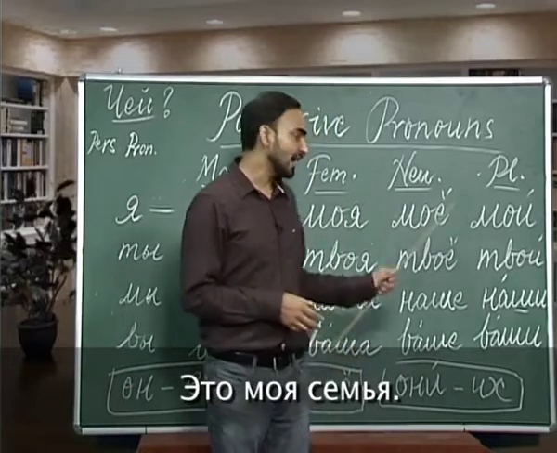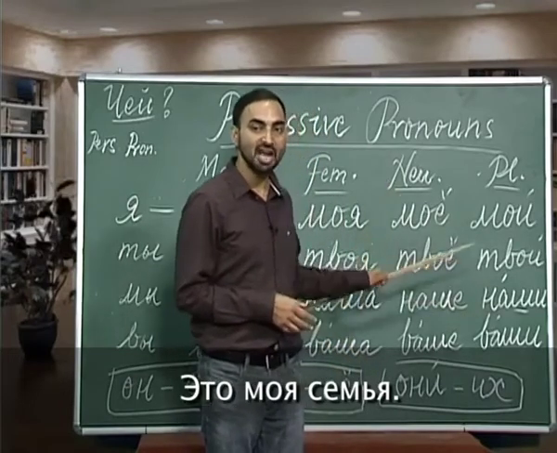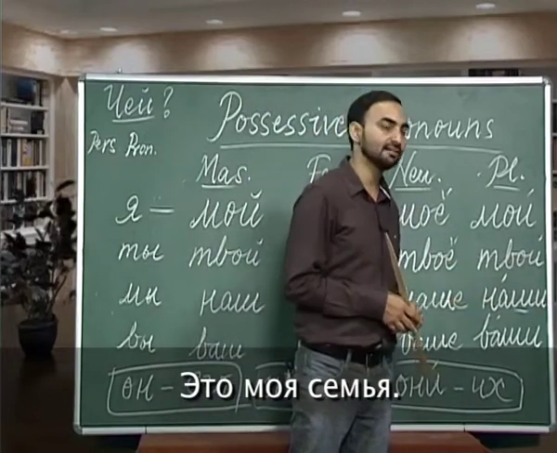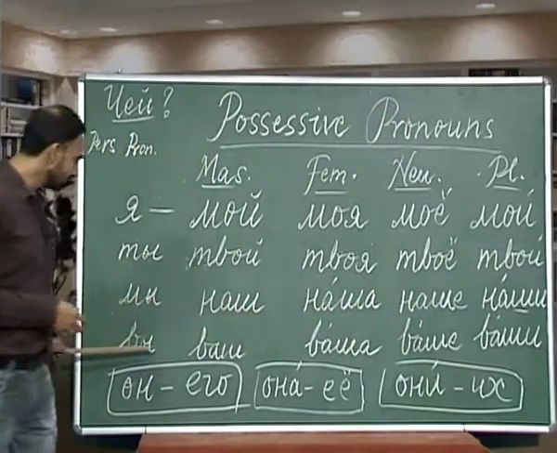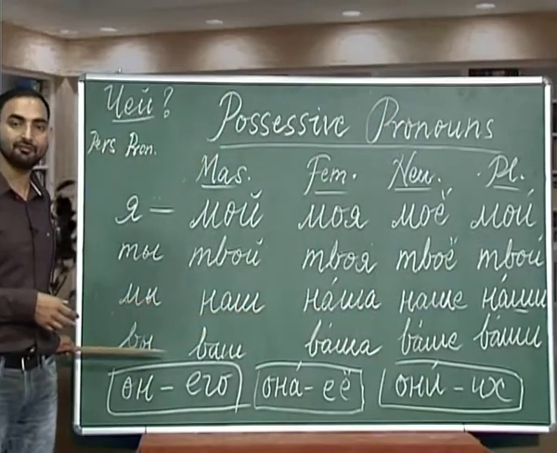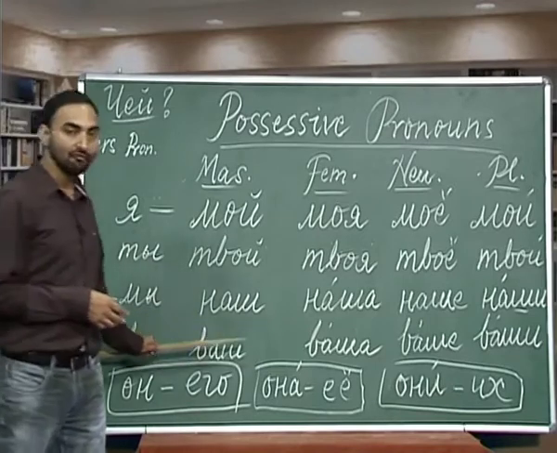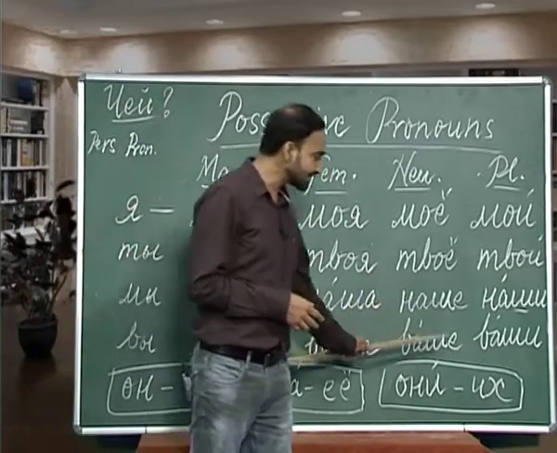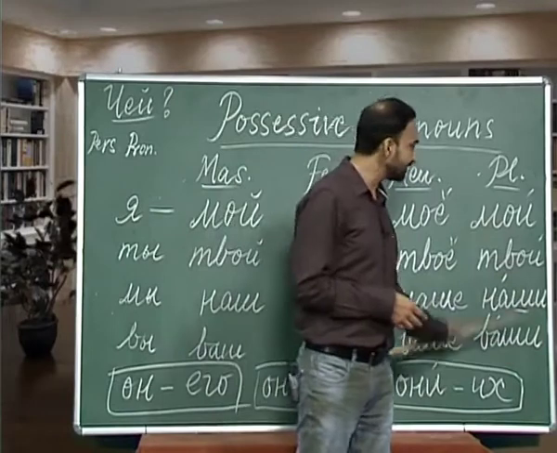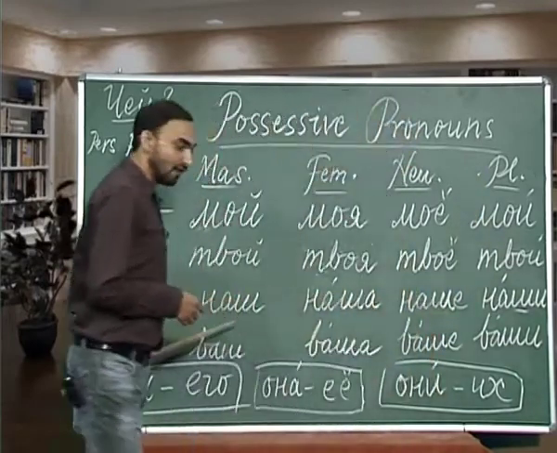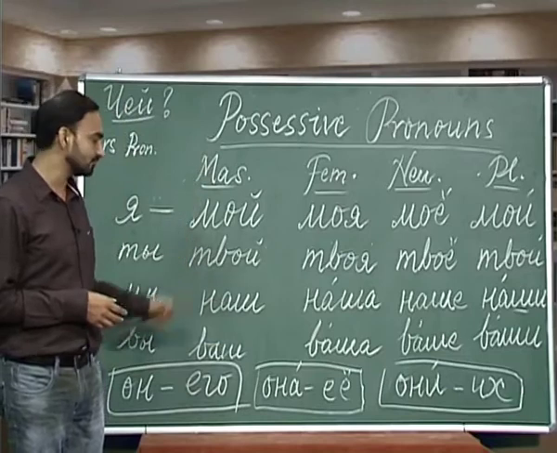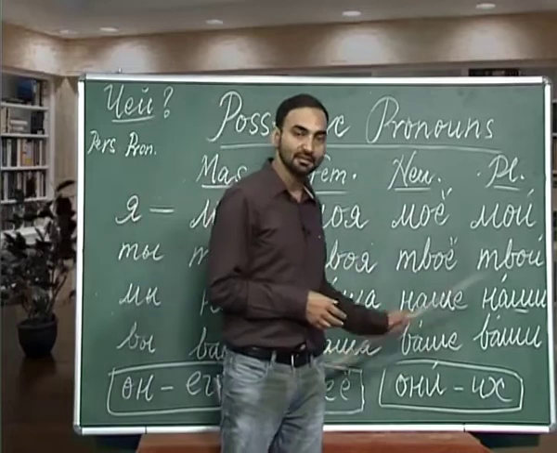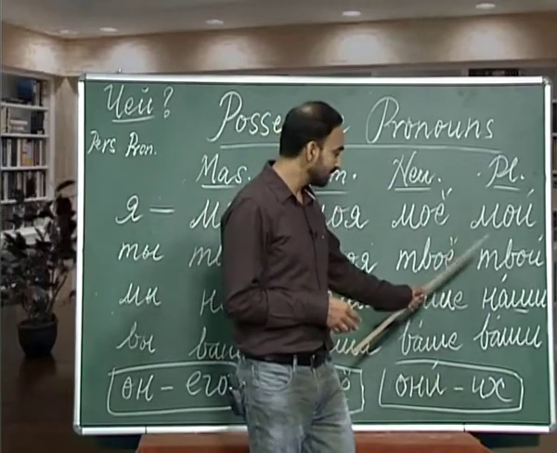Chio eta pismo? Eta nashe pismo. Chi eta chisi? Eta nashi chisi. Then comes second person plural number vui, and from vui we have vash masculine, vasha feminine, vashe neuter, and vashi plural. Eta vash dom. Che eta dom? Eta vash dom. Chia eta chitraj? Eta vasha chitraj. Chio eta pismo? Eta vashe pismo.